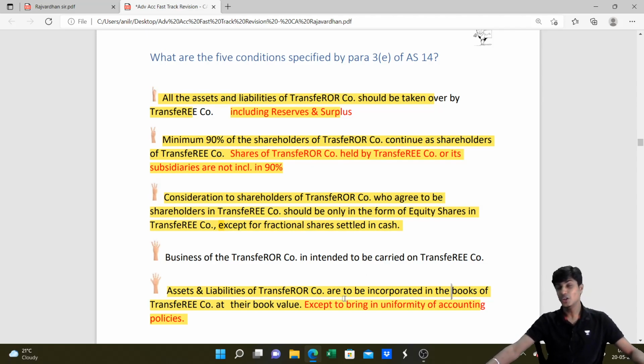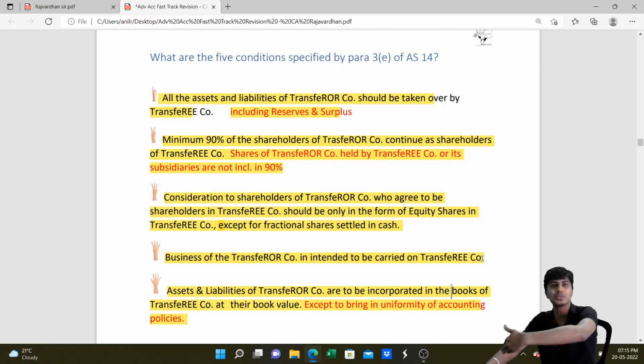And lastly, you buy their business not for the sake of their assets, or for the sake of their accumulated losses which you can adjust against yours to save tax. No, that's not the intention. The intention why you take over their business should be to continue their business as your business. So what should you do? The business of the transferor is to be continued by the transferee. There should be an intention that you want to continue the business of the transferor.